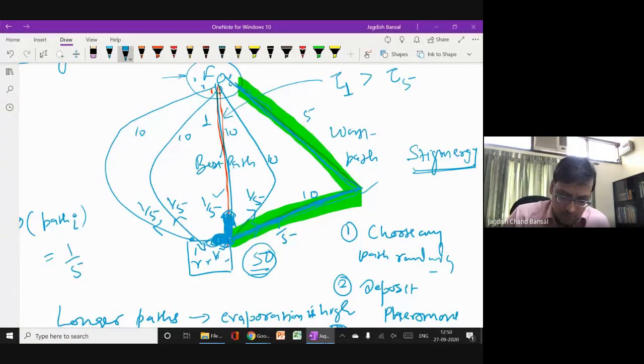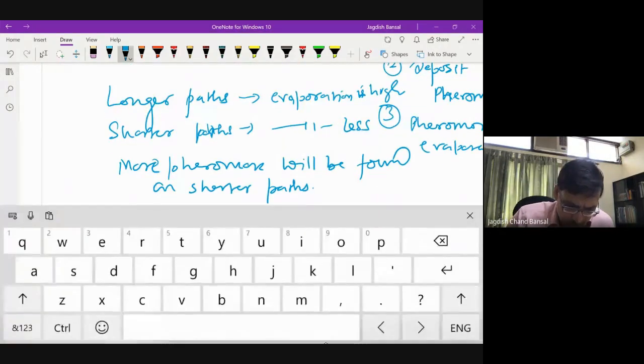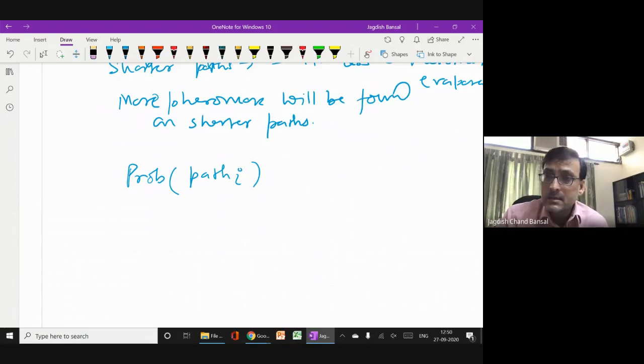So they will give more probability to this path. Earlier, the probability of selection of any path i was equal, but now it is not equal, because earlier we considered that every path has equal pheromone because there was no pheromone. So we considered equal pheromone, and initially in the algorithm also we will take tau i as 1 for all the paths.